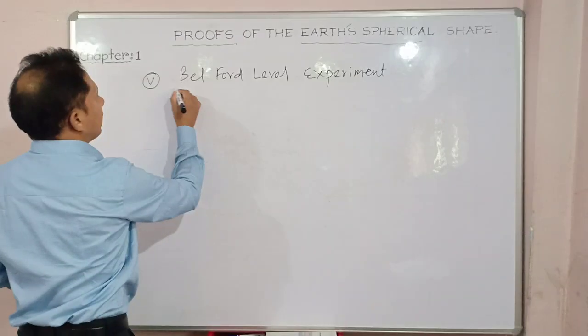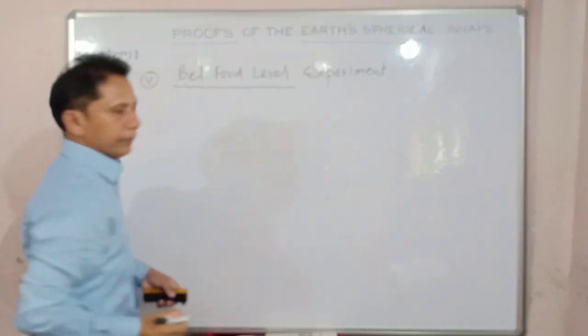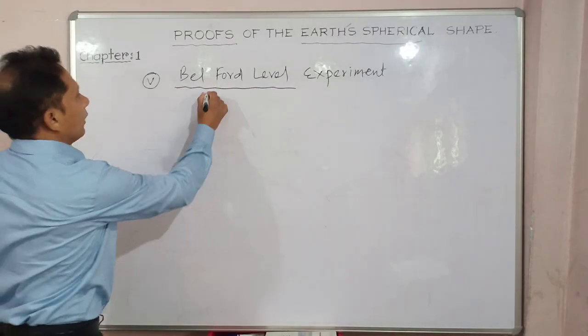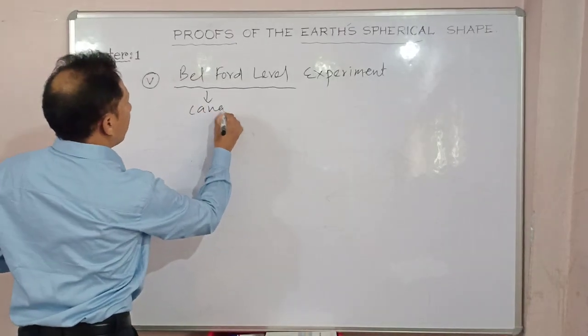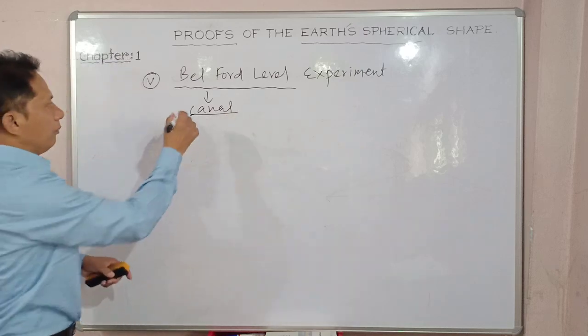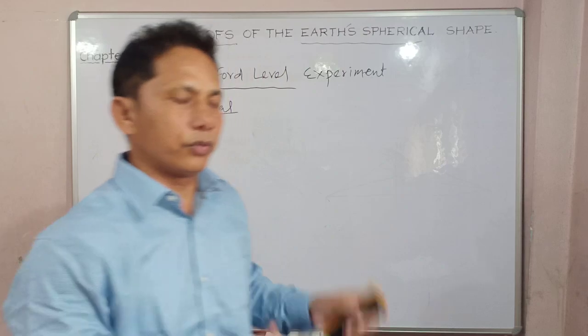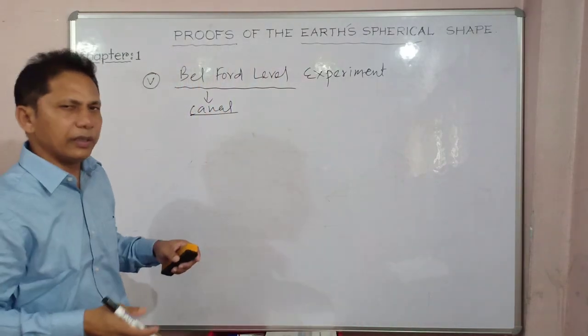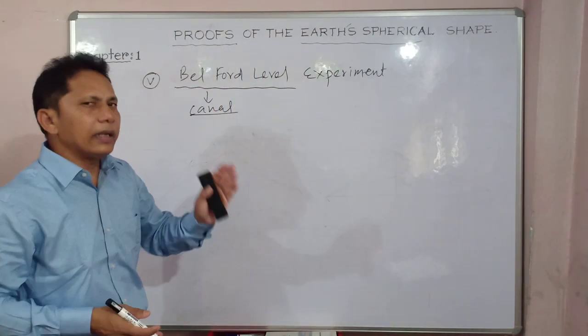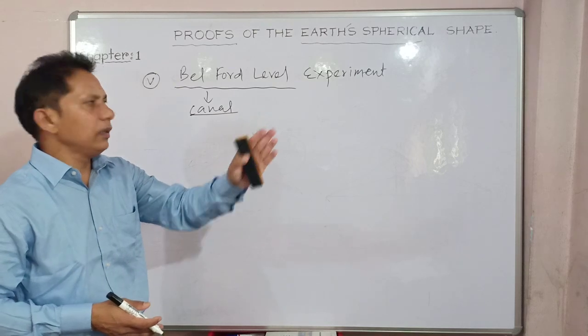What is Bedford regression? The name is given to the Bedford Level Experiment. The Bedford is a canal. It's a straight canal, a water body, like a straight river. It was constructed in Britain, in England. So in that straight canal, what happened?